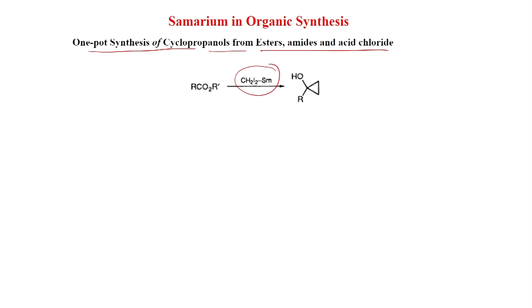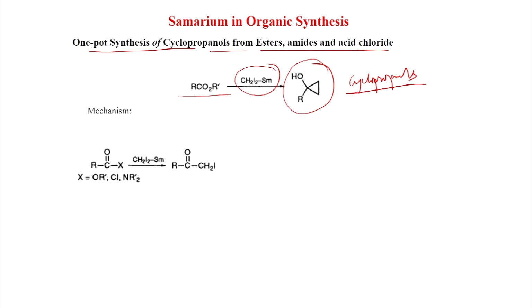So, we have seen that is the enolate chemistry. Enolate chemistry we have seen for the alpha bromo ketone and as well as the ketone with base, and now if you put esters or amides or acid chloride, in that case also you get these cyclopropanols. So, what is happening here is that if you have a leaving group X equal to OR, Cl, NR2, that is the tertiary amide, and then if you put CH2I2 samarium, then a nucleophilic substitution reaction happens.